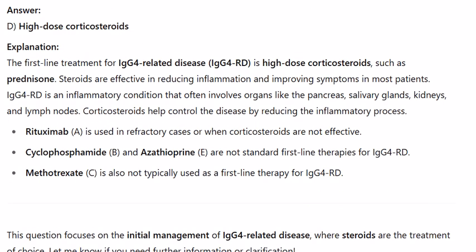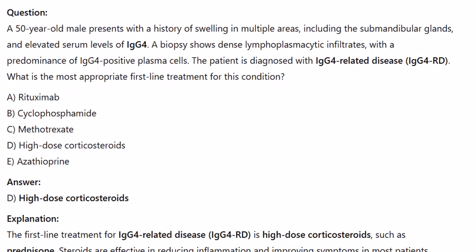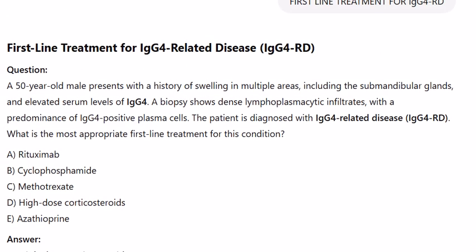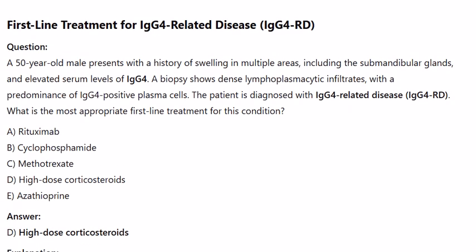These questions cover IgG4-related disease, IgG4-RD. Question. A 50-year-old male presents with a history of swelling in multiple areas, including the submandibular glands, and elevated serum levels of IgG4. A biopsy shows dense lymphoplasmacytic infiltrates with a predominance of IgG4-positive plasma cells. The patient is diagnosed with IgG4-related disease, IgG4-RD. What is the most appropriate first-line treatment for this condition?